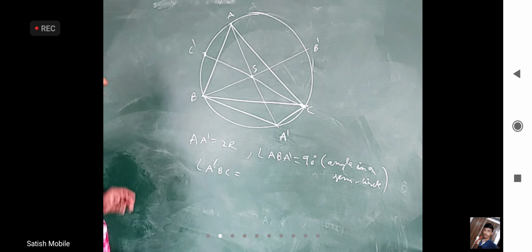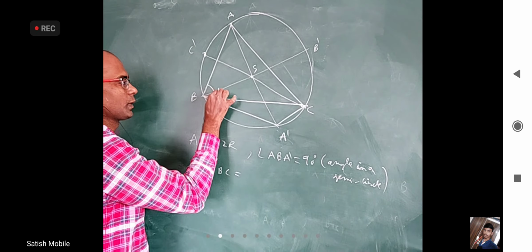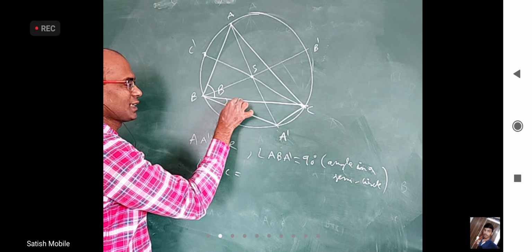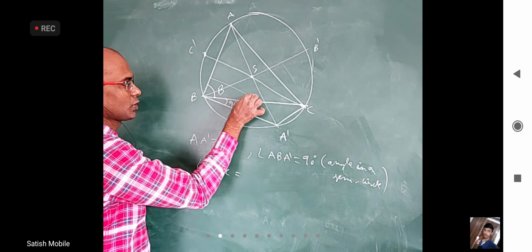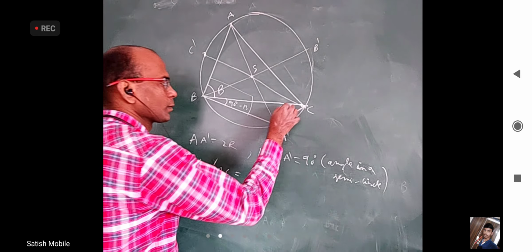90 minus B. Earlier it was 90 minus C, now it is 90 minus B because this is B. This has to be 90 minus B because this total is a right angle. This total is 90, this is B, this is 90 minus B. Yes.